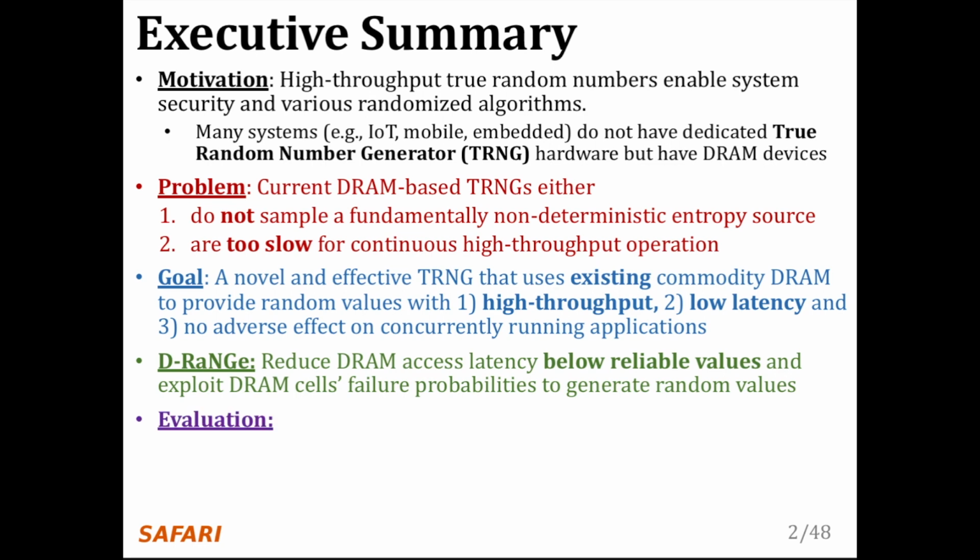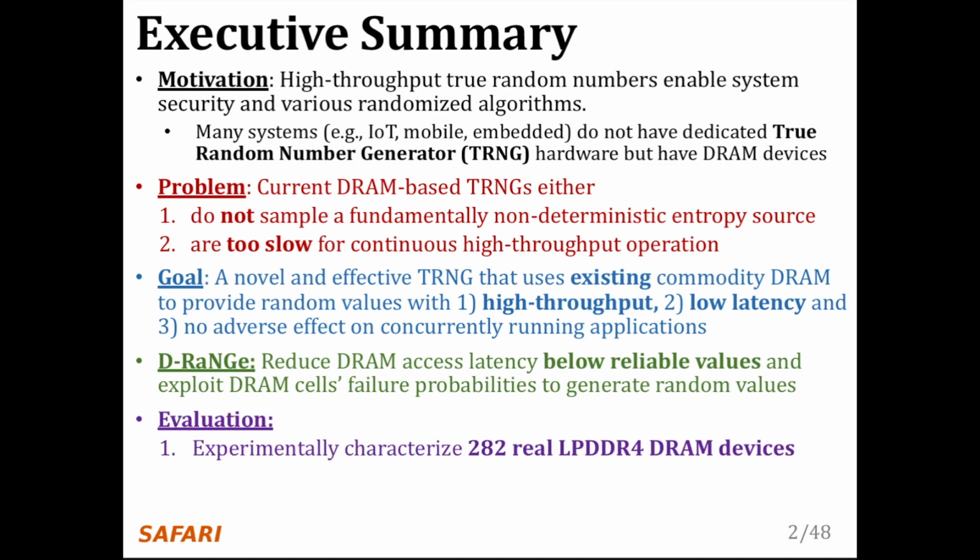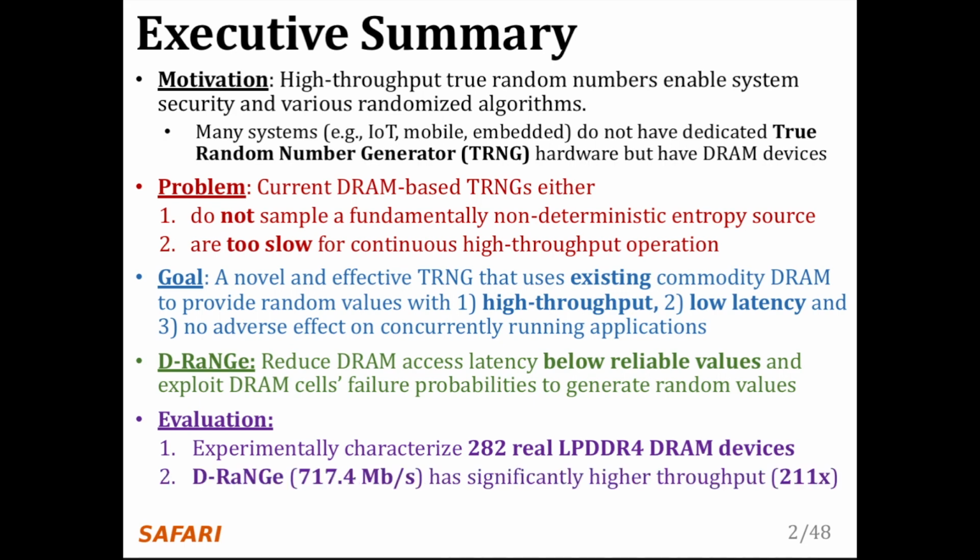In our evaluation, we experimentally characterized 282 real LPDDR4 DRAM devices and find that D-RaNGe provides random values at over 700 megabits per second, which is orders of magnitude over prior DRAM-based TRNGs. In addition, D-RaNGe can provide 64 bits of random data in 100 nanoseconds, which is 180x faster than prior proposals.